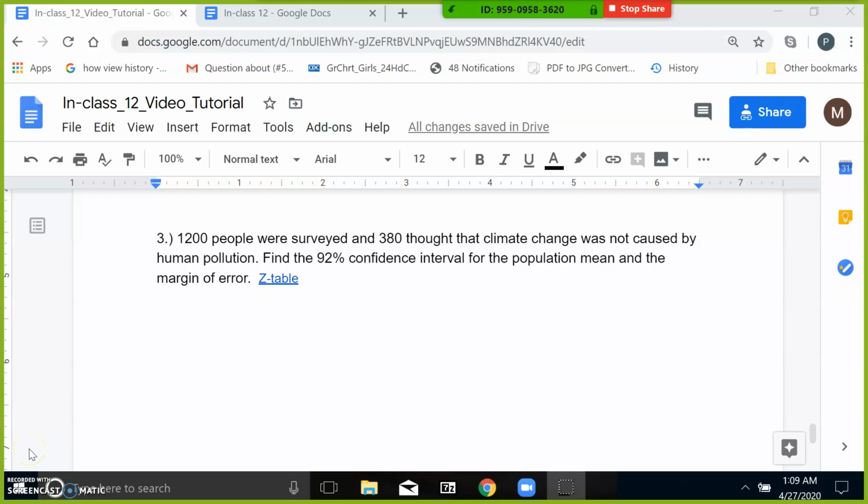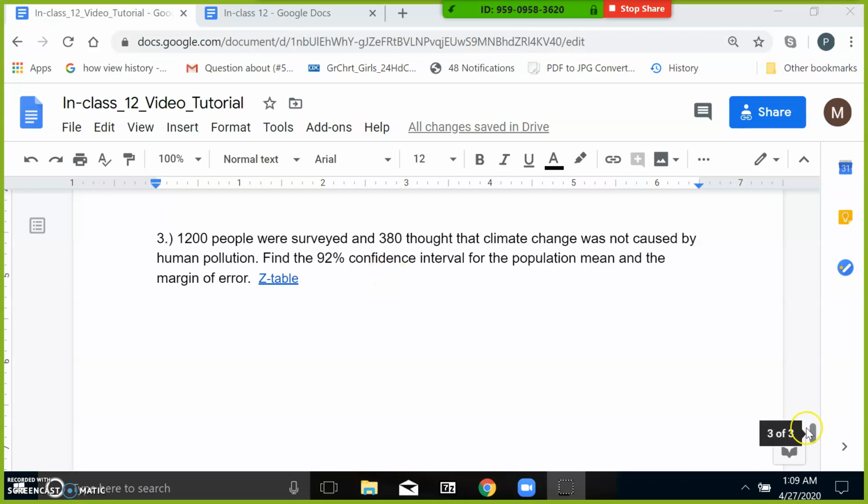Okay, so it's in class 12 continued. So we finished question 1 and 2, so let's do question 3. It says 1,200 people were surveyed and 380 thought that climate change was not caused by human pollution. Find the 92% confidence interval for the population mean and the margin of error.